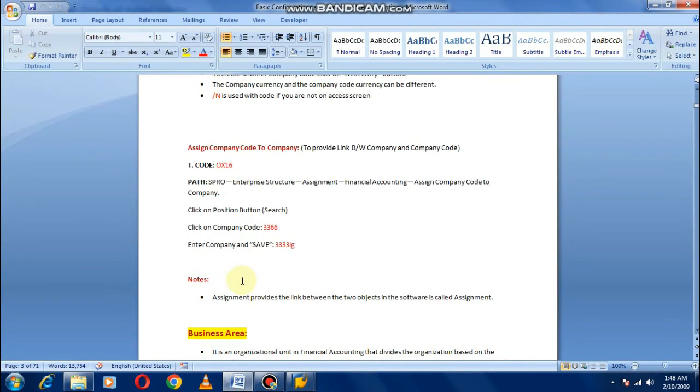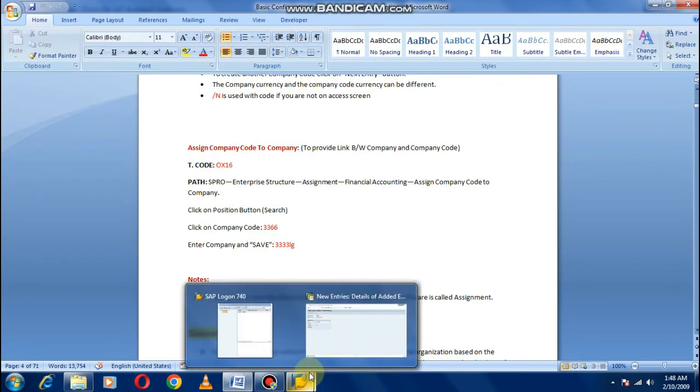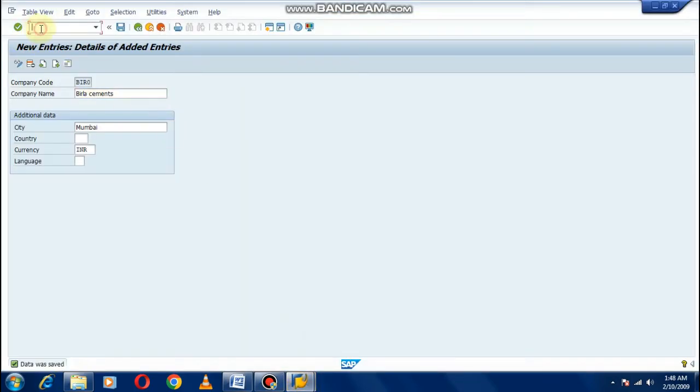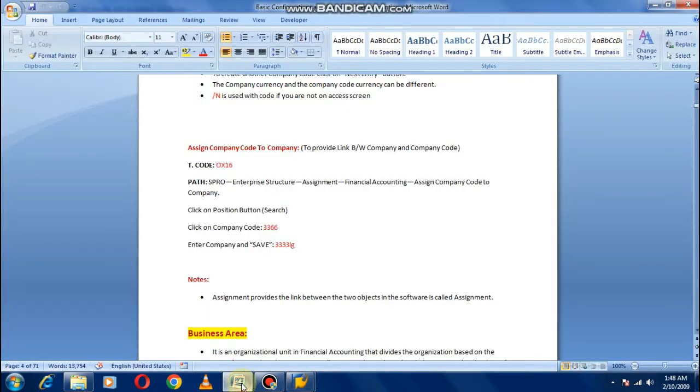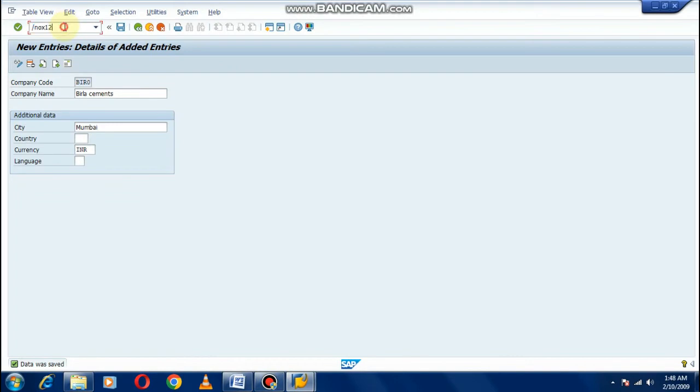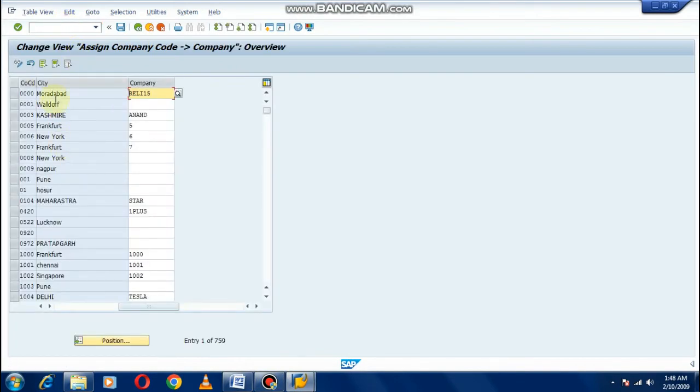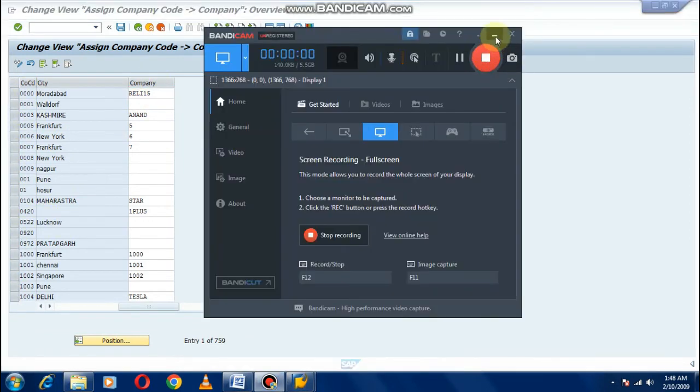Our next step, see the notes. Assign company code to company. Our transaction code is OX16. So type /N, because this is the SPRO screen, OX12, I think it is 12. Let me check. Sorry, 16. OX16. So these are the company cities, these are the company codes, and these are the companies.